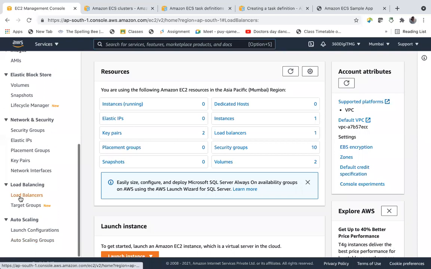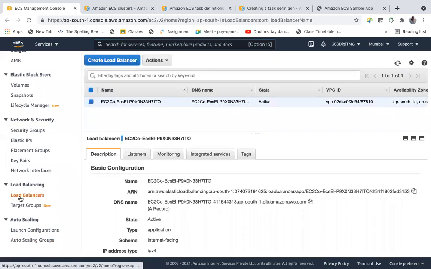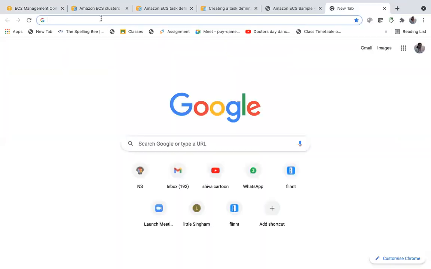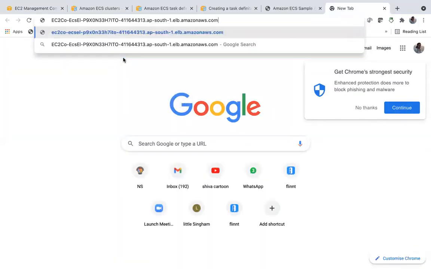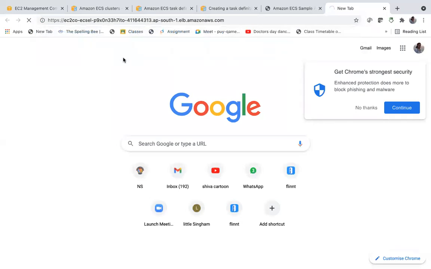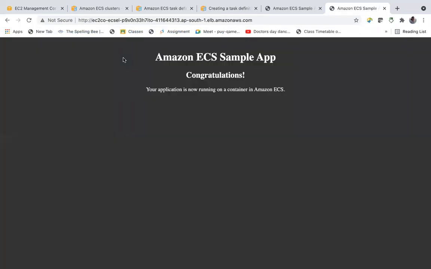Load balancers. And here it is, created by our ECS, Elastic Container Service. Copy it. Right.